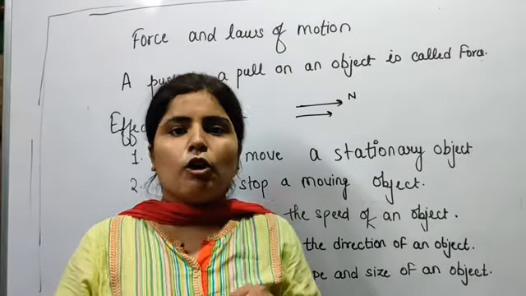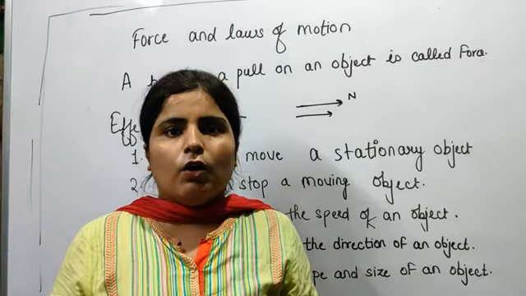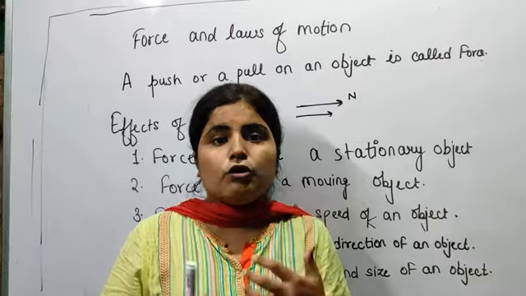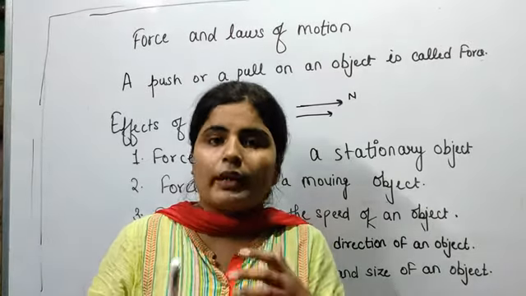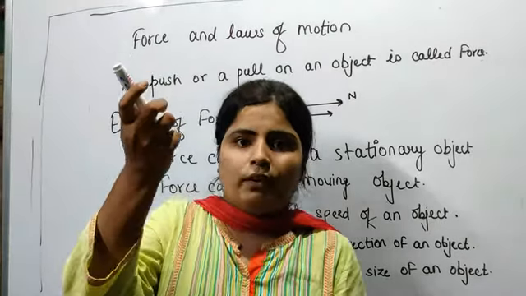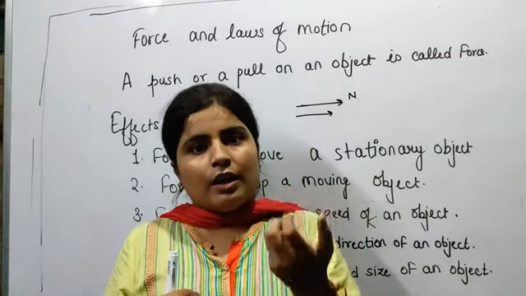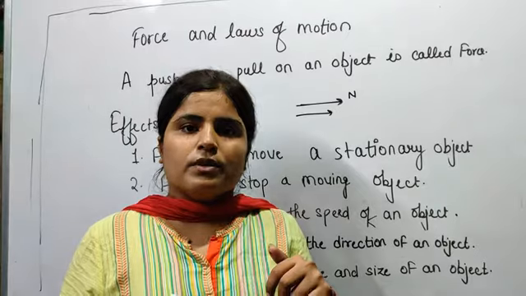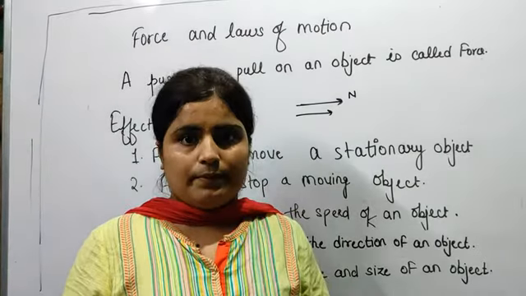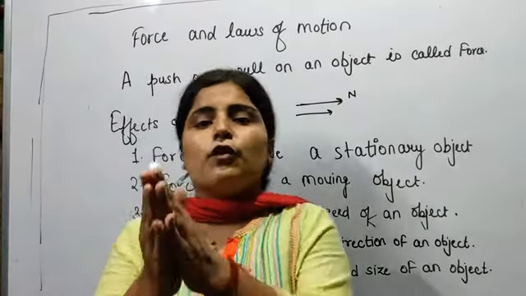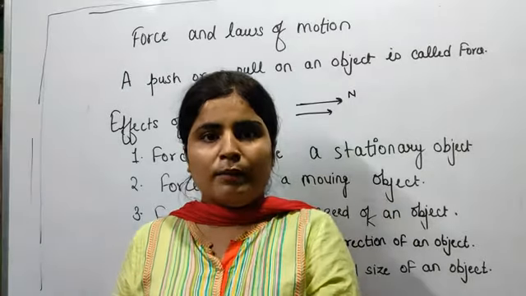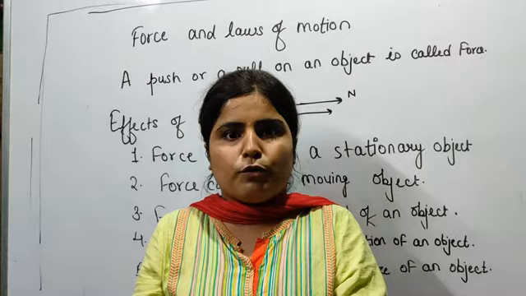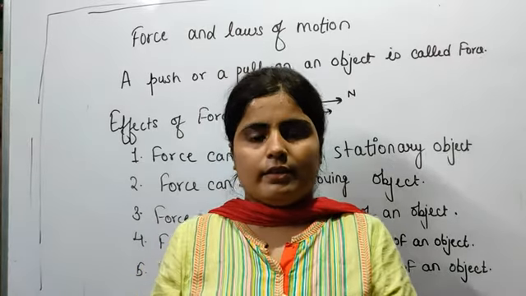And whenever any object is thrown upward, its speed will decrease. But why? Because force of gravity acts downward and the object is thrown upward. So the force of gravity is in the opposite direction of the motion of the object, so its speed will decrease. Whenever the force is applied in the direction of the motion, its speed will increase, and whenever it is applied in the opposite direction of motion, its speed will decrease.